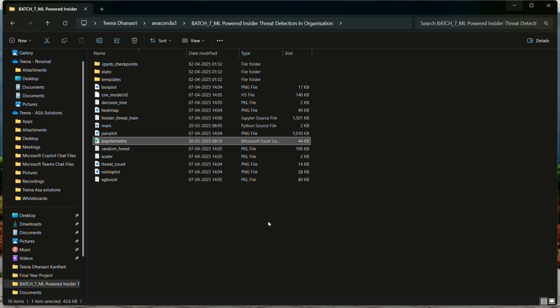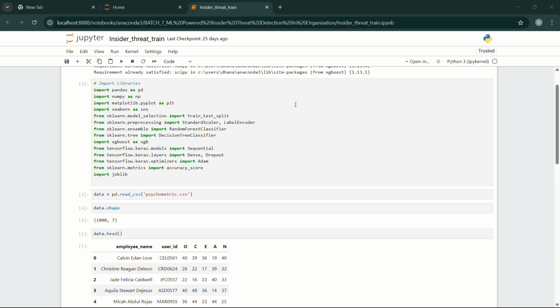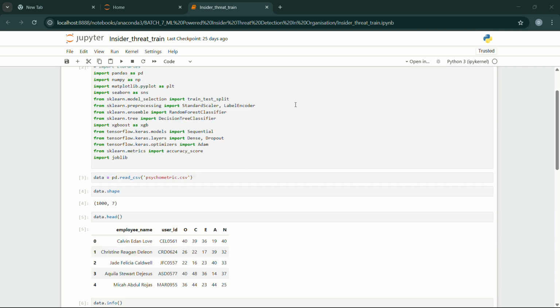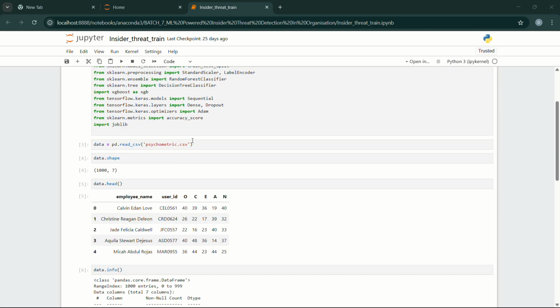And next, I will show our source file. This is my source code. In this, I am taking input libraries like pandas, numpy, matplotlib, seaborn, sklearn, XGBoost, TensorFlow, and joblib. And next, here I am loading the CSV file. It is my dataset file name, and here I'm reading my dataset. And next, here I'm giving data dot shape. It shows the rows and columns of the dataset.